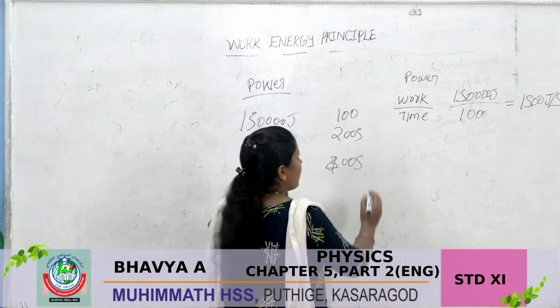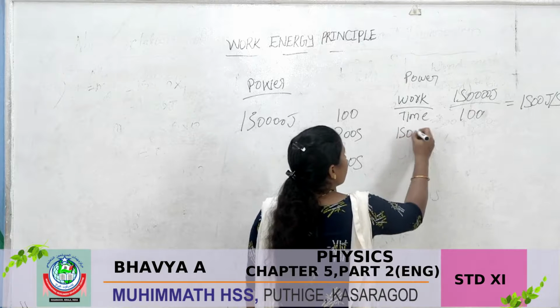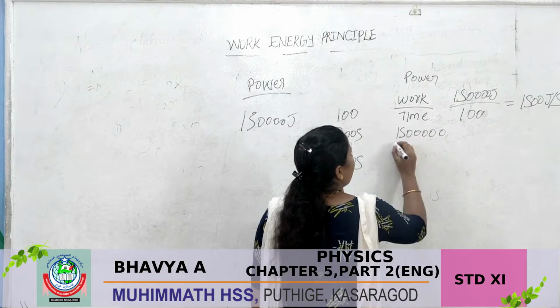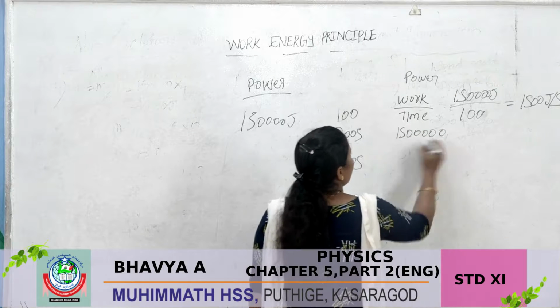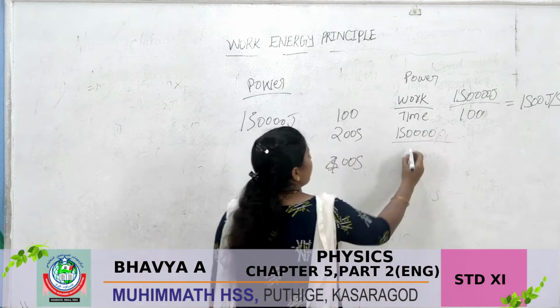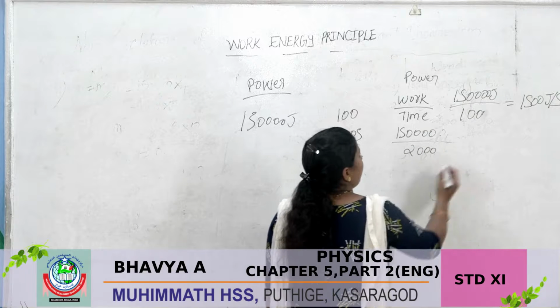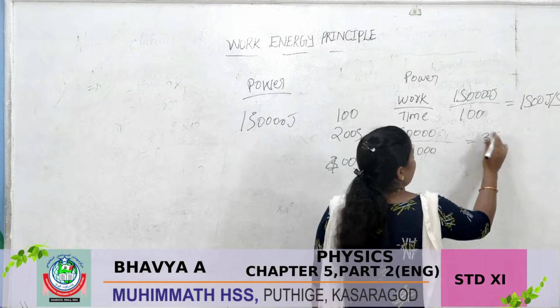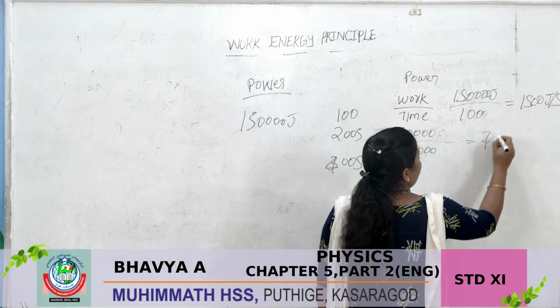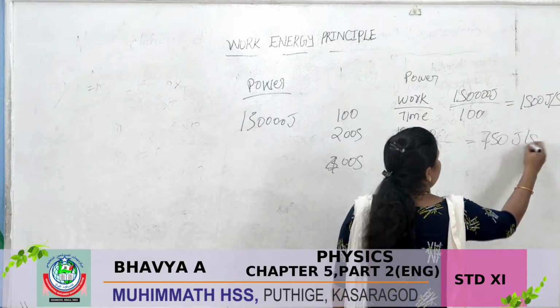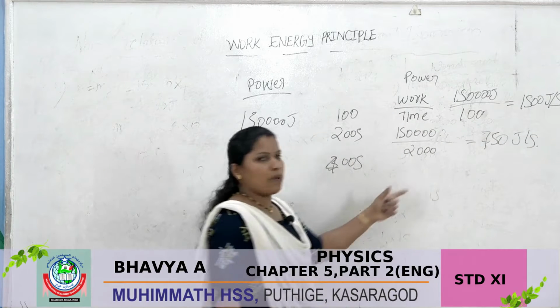Next, in the second case, 1.5 lakh joule divided by 200, so we are getting 750 joule per second.